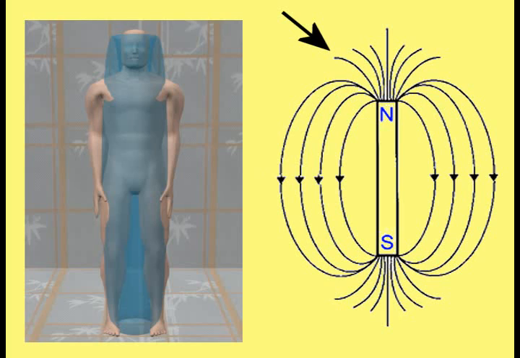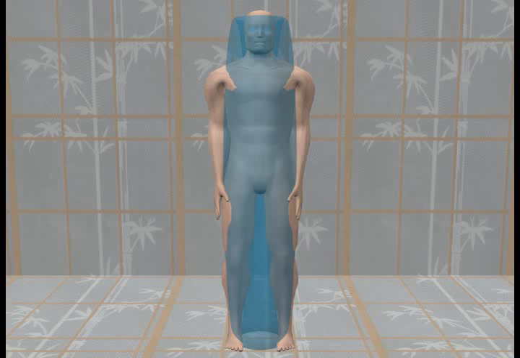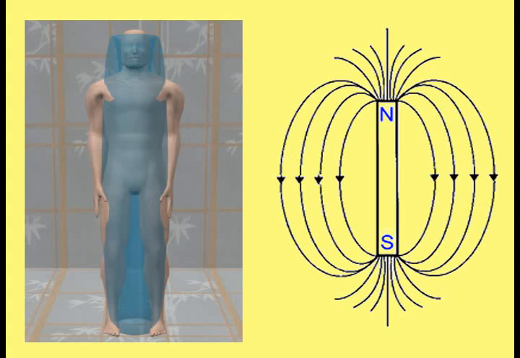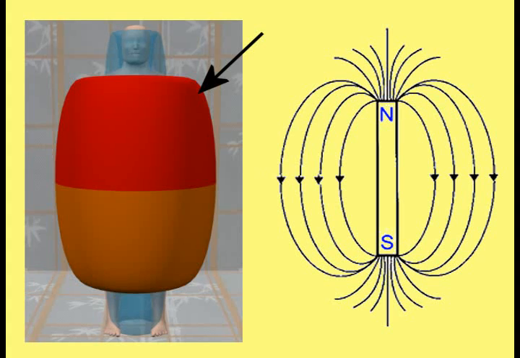This picture compares the magnet with a toroidal magnetic field around it to the torus view of the human body. The torus view of the human body resembles a bar magnet with a toroidal magnetic field around it. This picture with a larger torus around the human body makes the resemblance between the bar magnet and the torus view of the human body more clear.